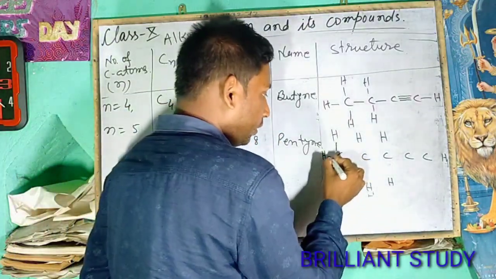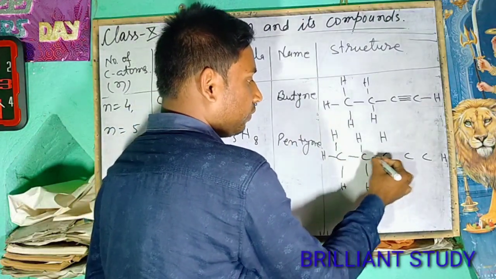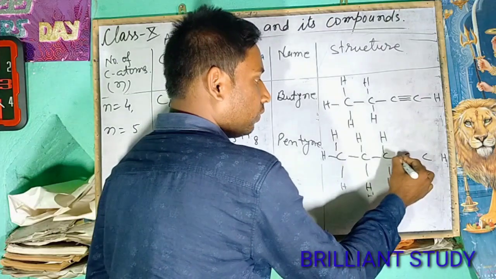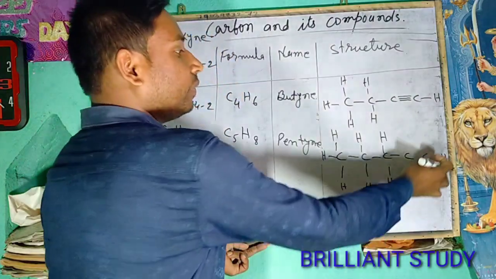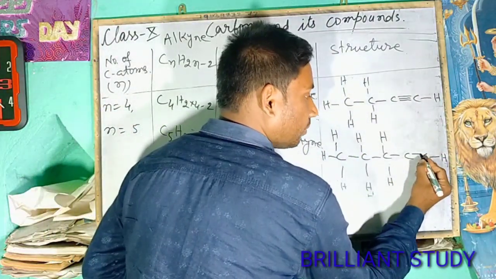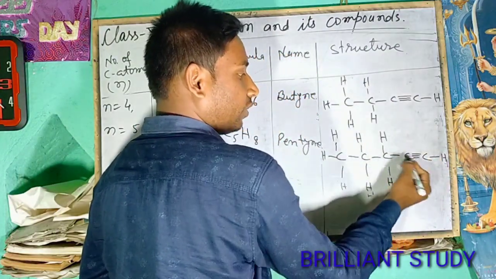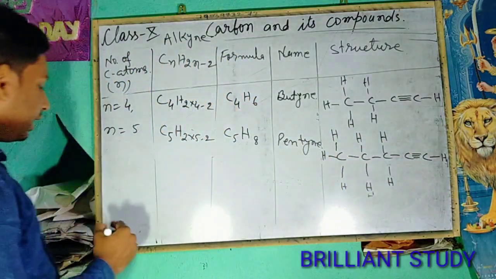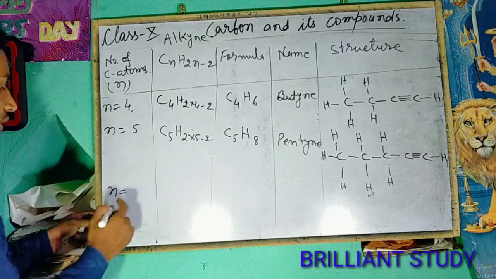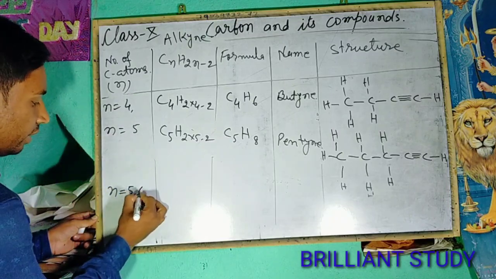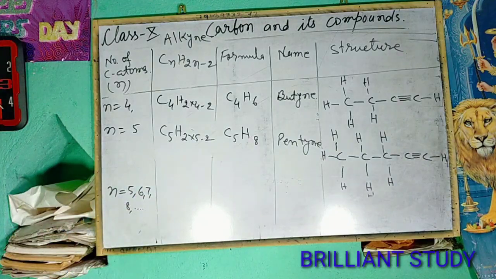Now draw the bonds around the carbon atoms. 1, 2, 3, 4 for each carbon. And between these two carbon atoms, here will be triple bond. So the number of total bonds 1, 2, 3, 4, and for this 1, 2, 3, 4. In this way, we can write the formula, structure and name for number of carbon atoms 5, 6, 7, 8 and so on.